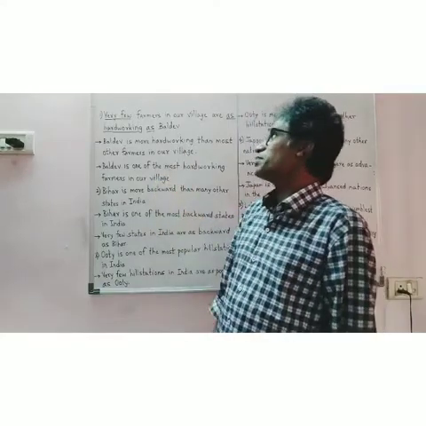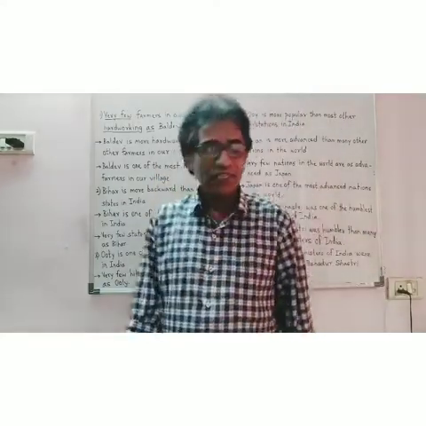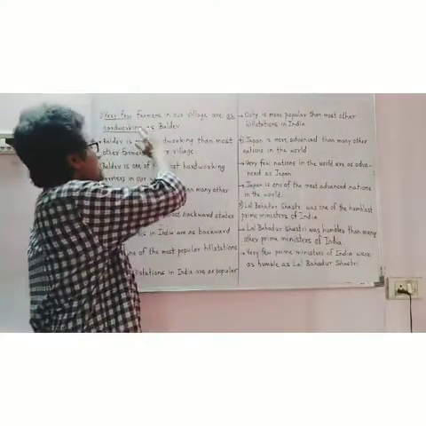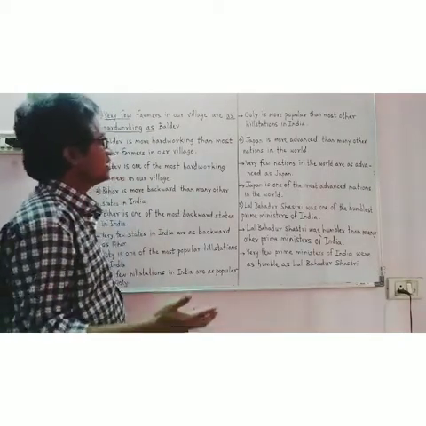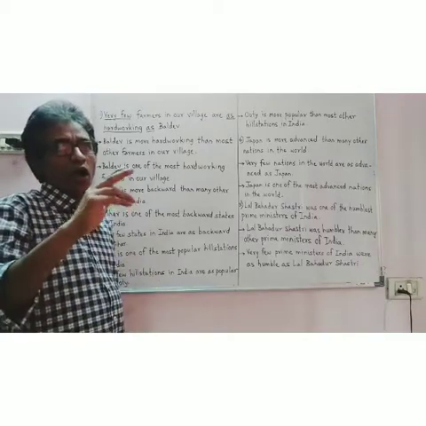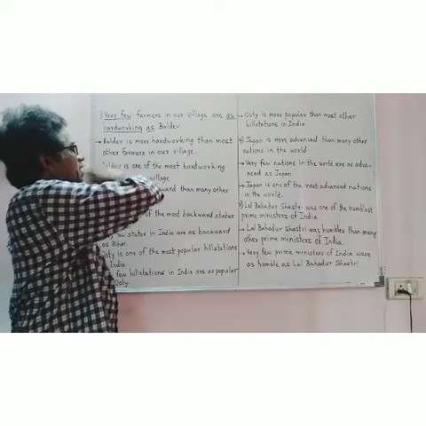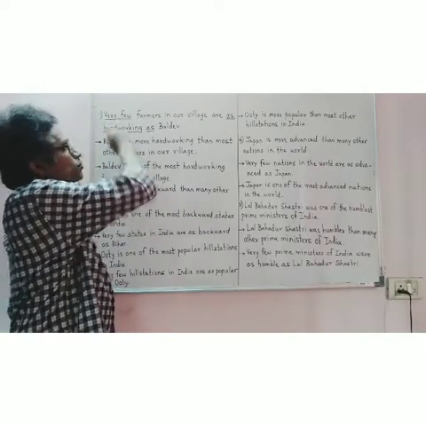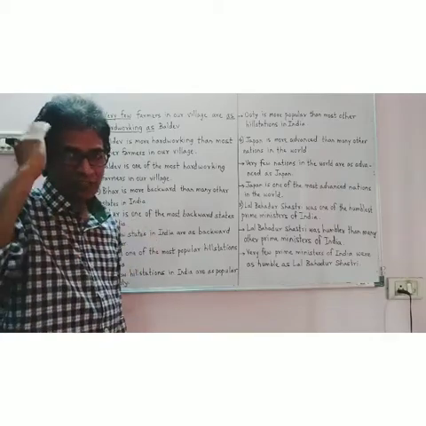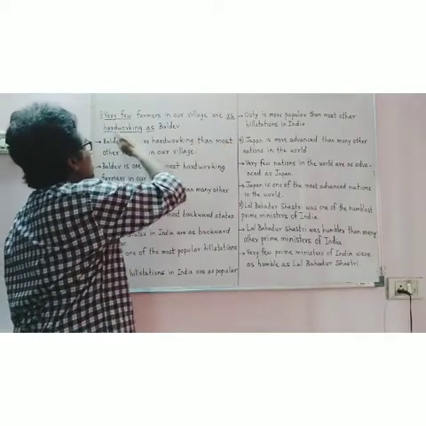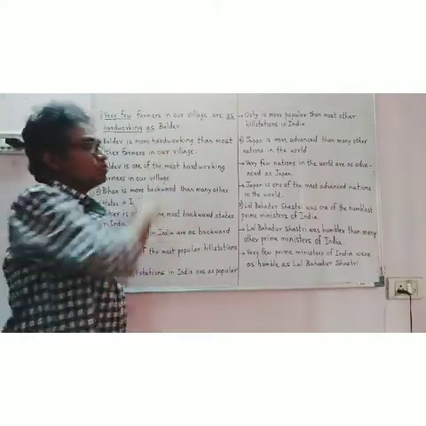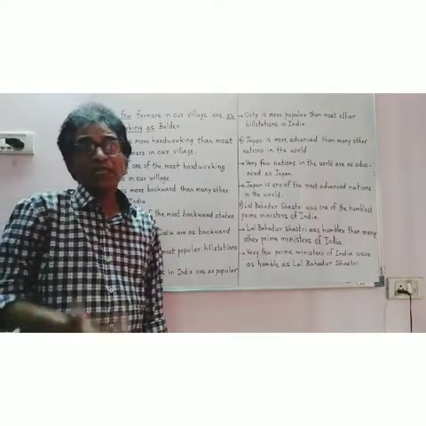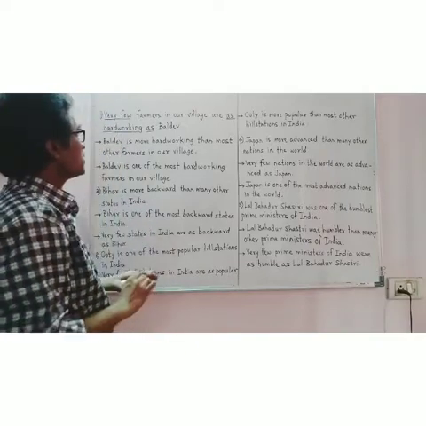So now you can see that when the comparison is between more than two people, places or things, four types come. Out of them, this is the second type. Very few, just give attention to these words, and this as, adjective as. So this is positive degree. Now its comparative and its superlative.